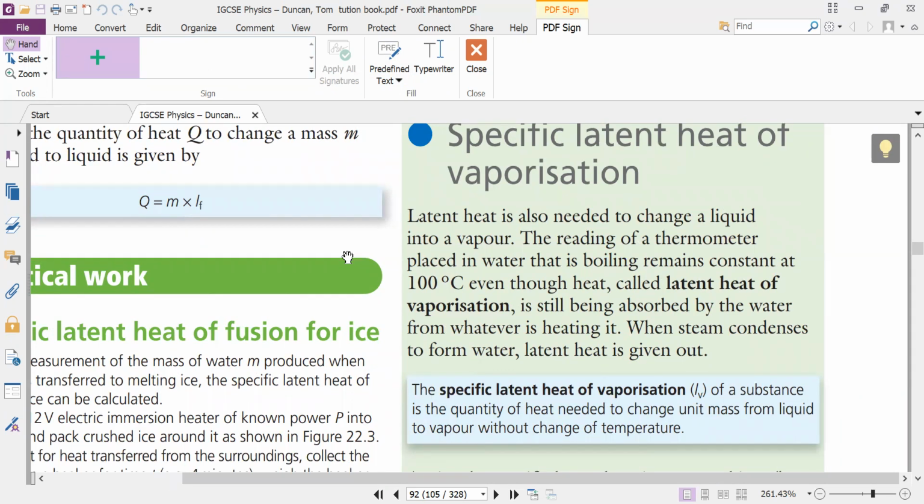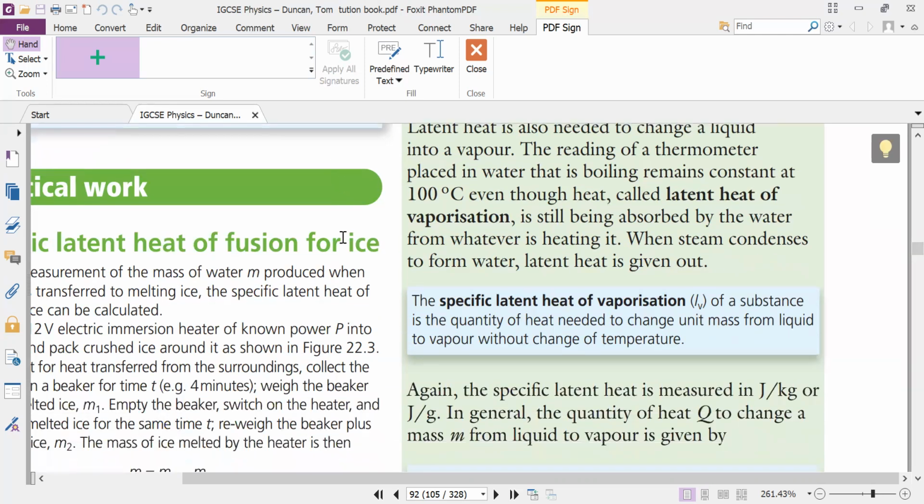A specific latent heat of vaporization. Latent heat is also needed to change a liquid into a vapor. The reading of a thermometer placed in water that is boiling remains constant at 100 degrees Celsius, even though heat called latent heat of vaporization is still being absorbed by the water from whatever is heating it. When steam condenses to form water, latent heat is given out.